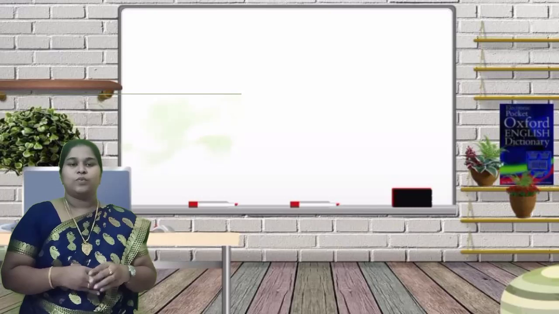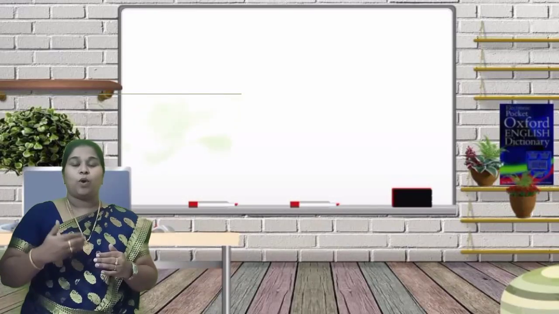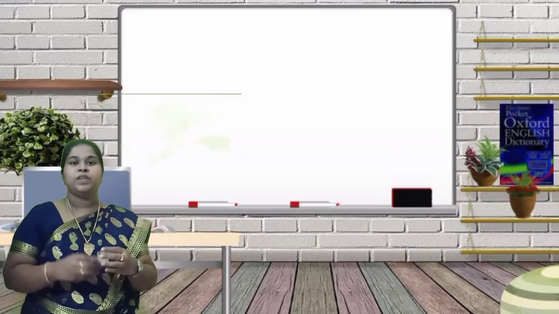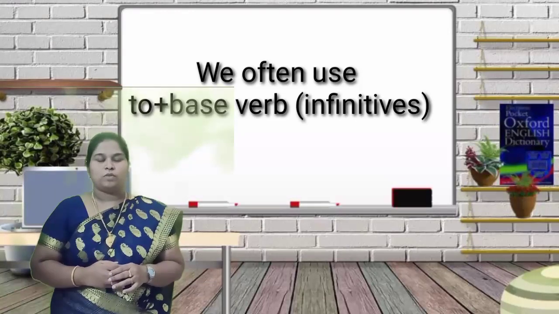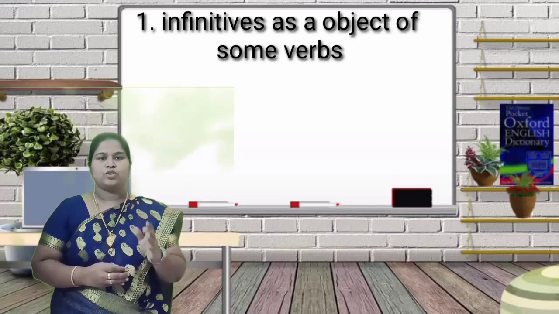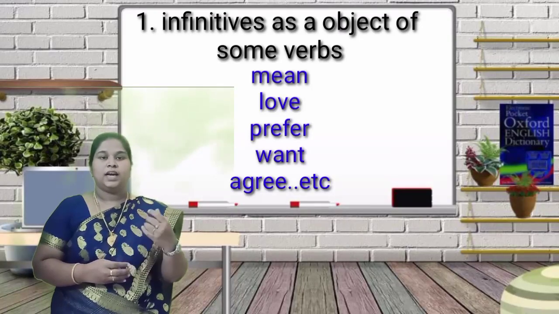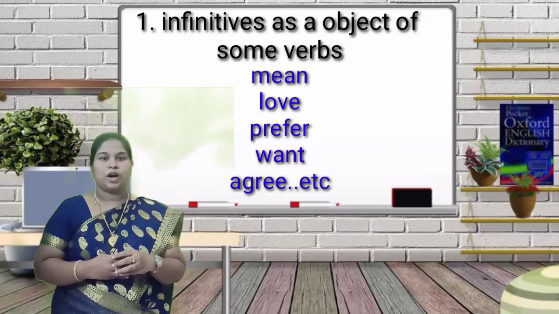And also we are going to learn one by one in what places and how the words take place. First, object. We are going to learn how it acts as an object. So how do infinitive verbs act as an object? Usually we use them after words like likes, prefer, love, mean, and many other words. After these words we will use it.